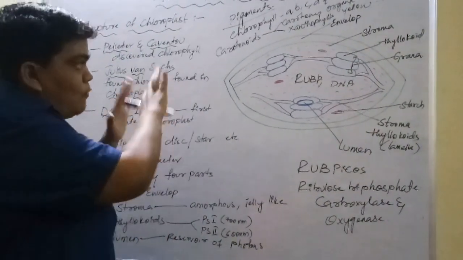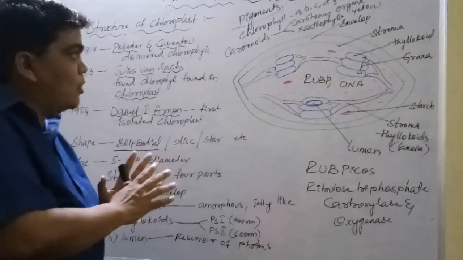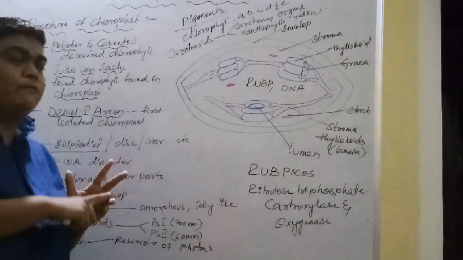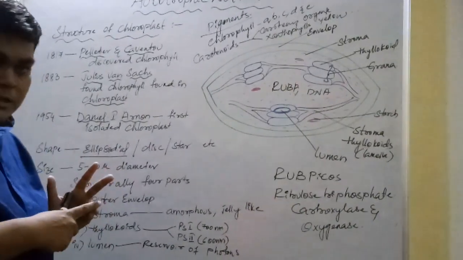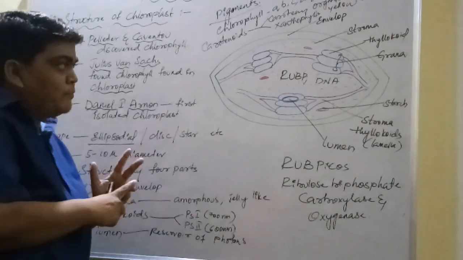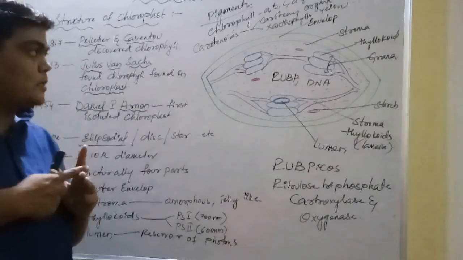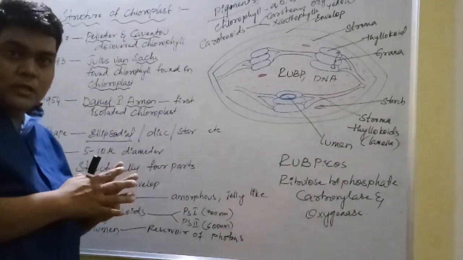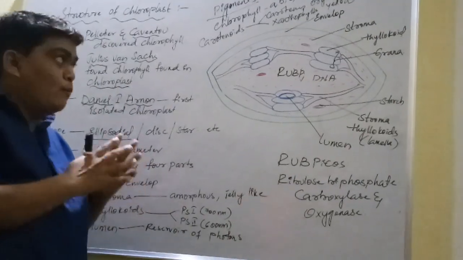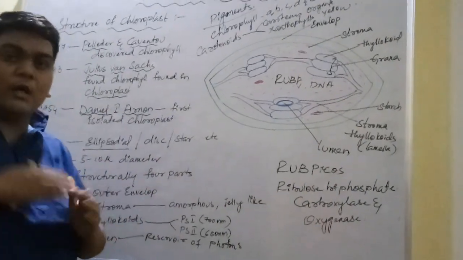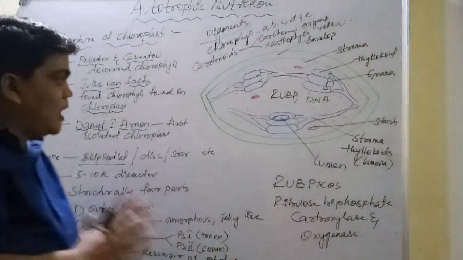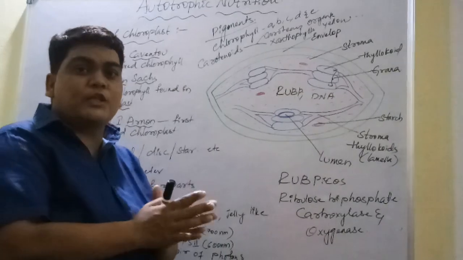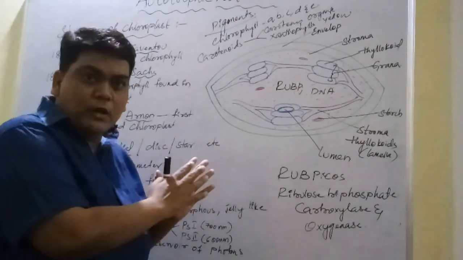Okay, so this is the overall structure of the chloroplast. It consists of the envelope, and the stroma which is rich in enzymes, where the dark reaction of photosynthesis takes place with the help of the enzyme. Next we have thylakoids, which consist of photosystem 1 and photosystem 2, the reaction centers, which mainly consist of pigments that trap the solar energy and convert it into chemical energy. And the last one is lumen. Lumen is a site where photolysis or splitting of water takes place, and it acts like a reservoir of protons.